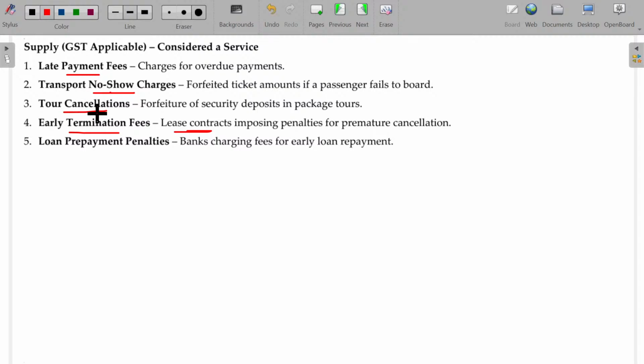And no show, cancellation, early termination, loan prepayment penalties. The banker lends you money stating you have to pay after 5 years. If you pay within the third year or the second year, you have to pay me 1% or 2% additional to the money amount. That's called prepayment penalty. That will also be subject to GST.